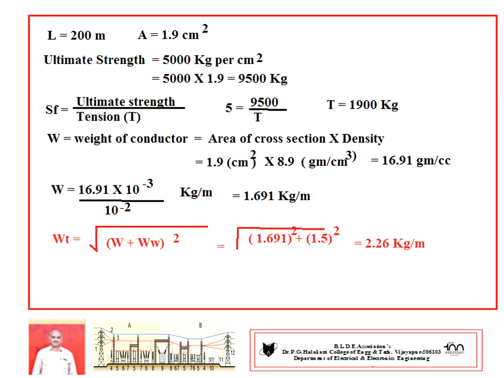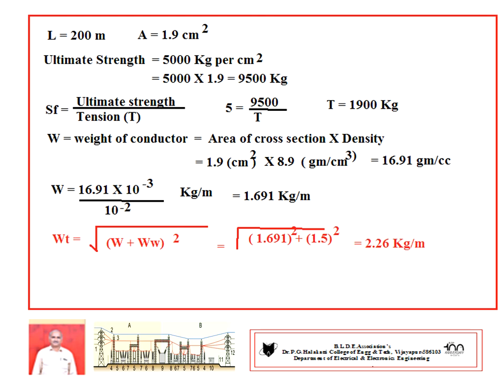So 16.9 gram per cc, but actually weight should be in kg per unit length, or kg per meter. Hence you convert gram to kg and centimeter cube to meter, or you convert area directly, centimeter square to meter square, and 8.9 kg per meter cube.